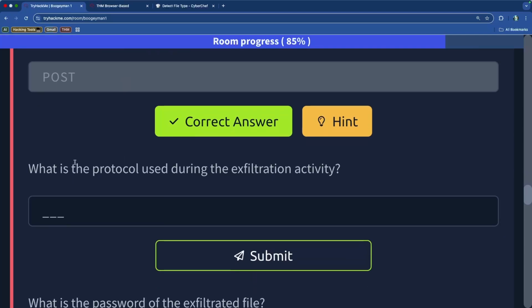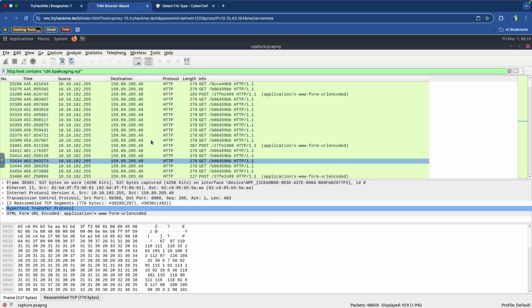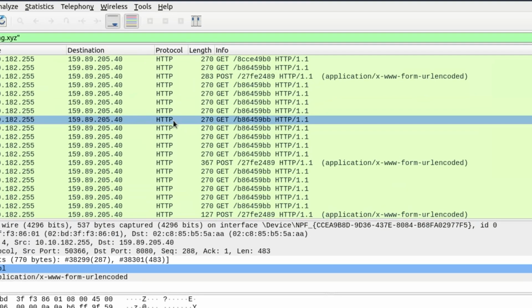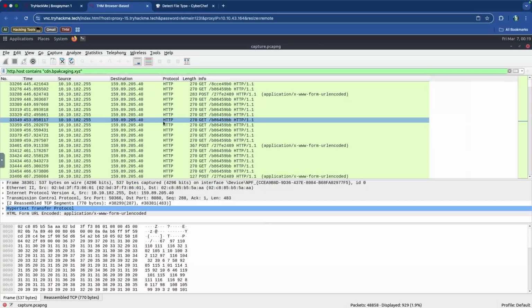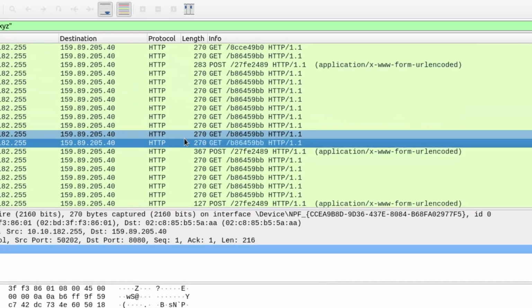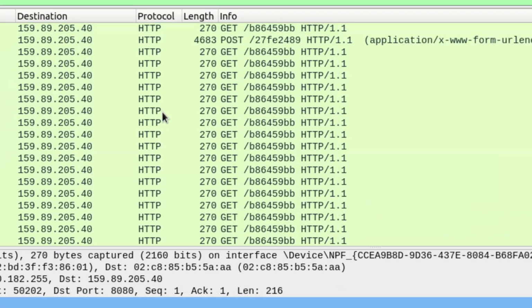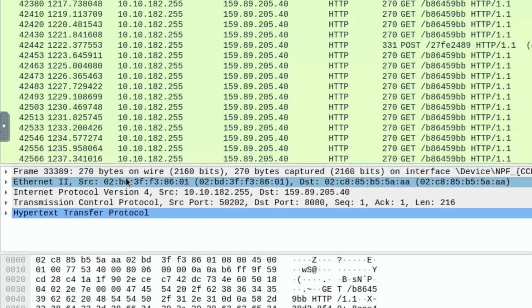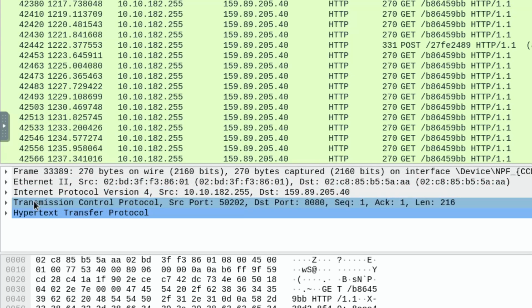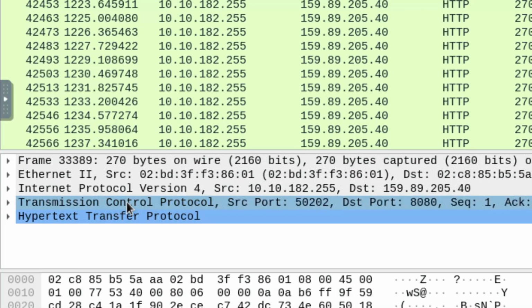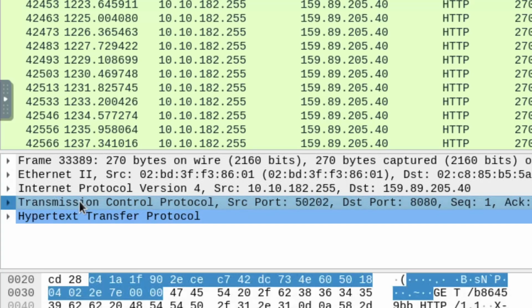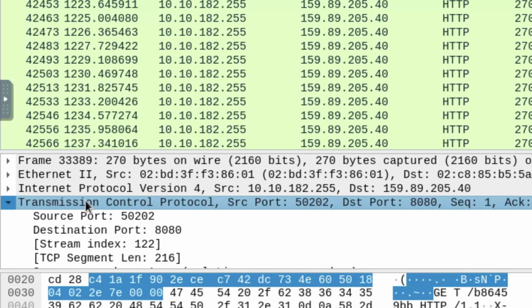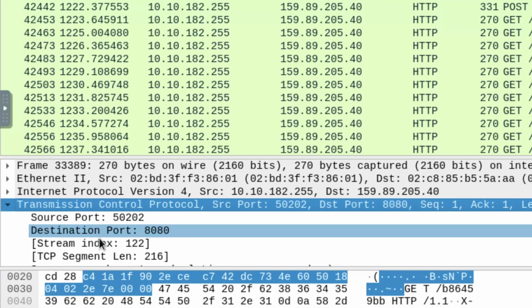So now it says, what protocol was used during the exfiltration activity? Under the protocol column, we see that everything is TCP. But when you actually go into the packet details, as far as transmission of data is concerned, there's literally only 2 general protocols. You could either have Transmission Control Protocol, which is TCP, or you can have User Datagram Protocol, which is UDP. And Transmission Control Protocol requires a connection to be made. UDP is connectionless, so it doesn't require a specific connection to be made.